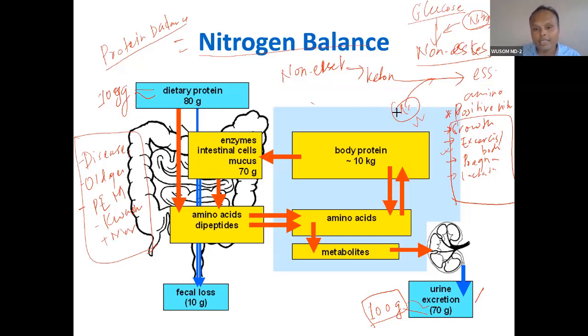That means your excretion is more and intake is low, so you are in a debt. When intake is more, this is called positive: your body has more nitrogen than is excreted. Negative means your body has less nitrogen, intake is less than excretion. So these are negative nitrogen balance, and this is positive nitrogen balance.